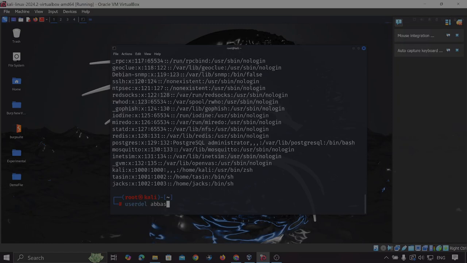In any case, if the user is not deleted after using these commands, then you can do one more thing. You can forcefully delete it. So you have to use rf and then the username.